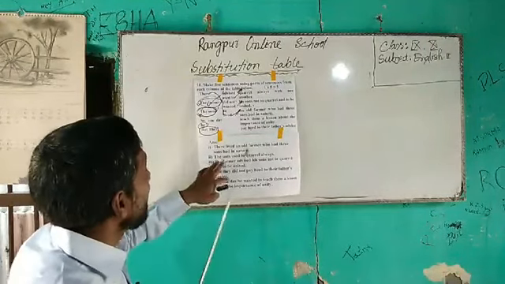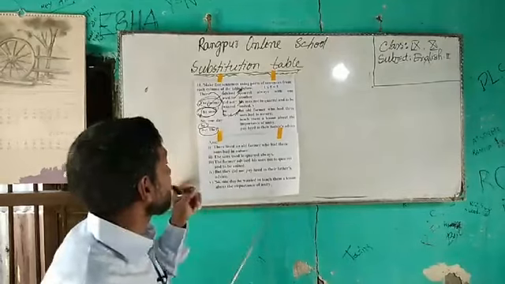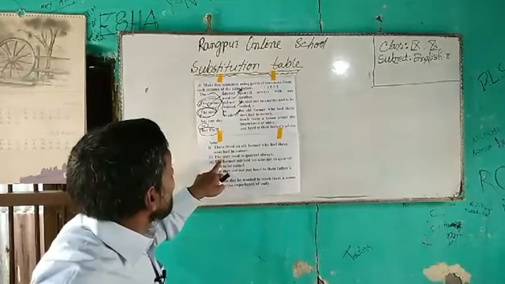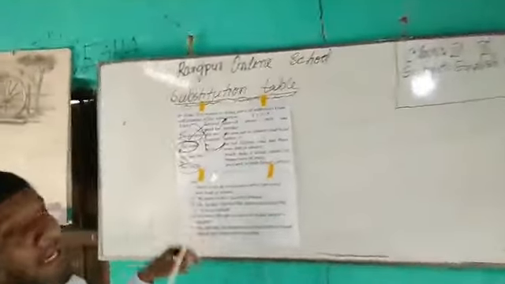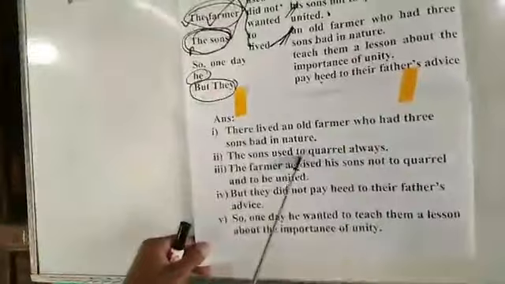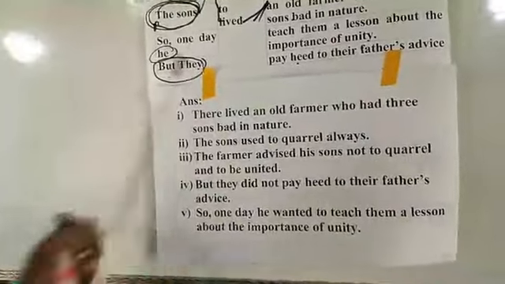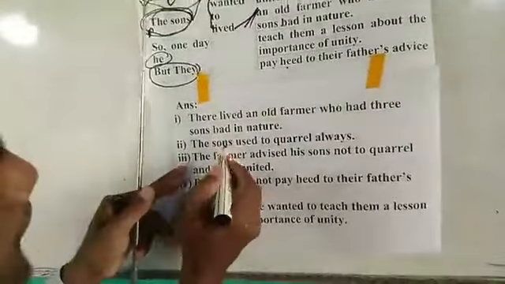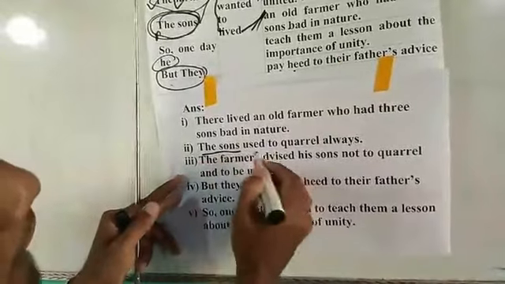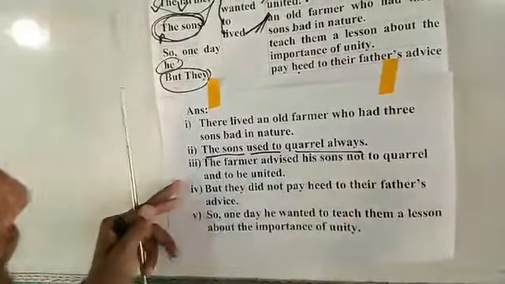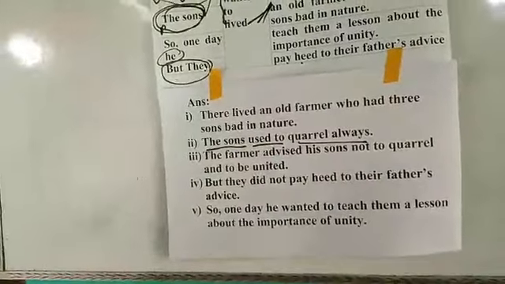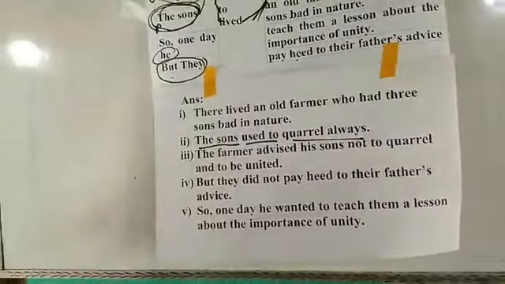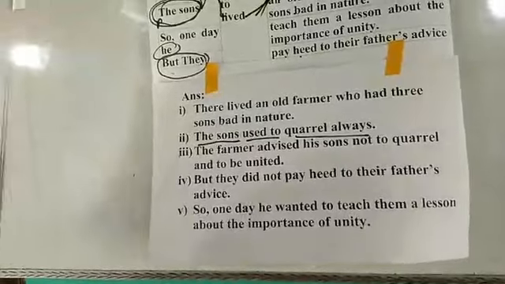So dear students, just look at one thing. Here I told you a sentence: the sons used to quarrel always. Here look at the sons, it is the subject, used to is the verb, and quarrel is another extension. So the sons is the subject, used to quarrel always, this is a sentence.